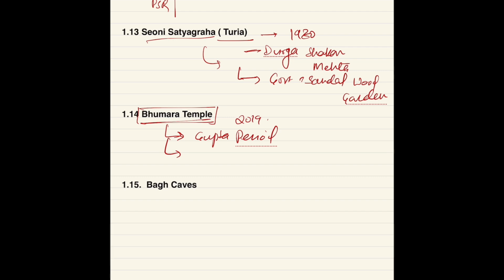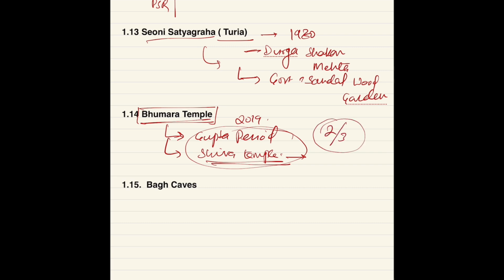Okay, so new ideas come across your mind, and sometimes those ideas are really helpful also. So I wrote that it is a Shiva temple, and see, it is true actually. It's a Shiva temple. I didn't know where it is situated, though I just wrote these 2 points. So I guess that right now marks are not disclosed, but my guess is that at least I got 2 marks out of three.